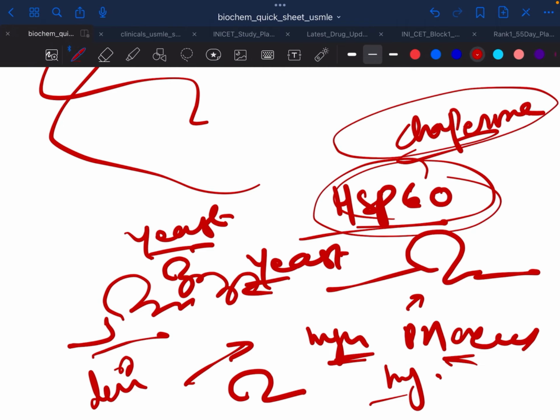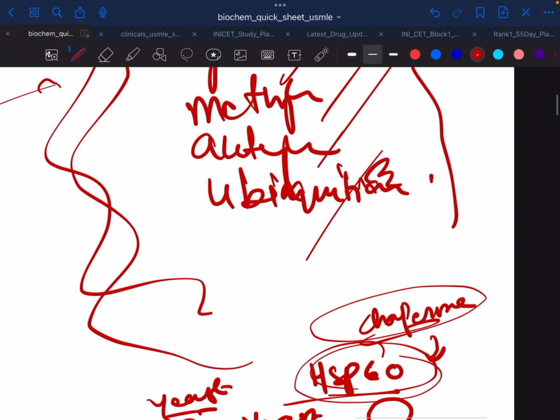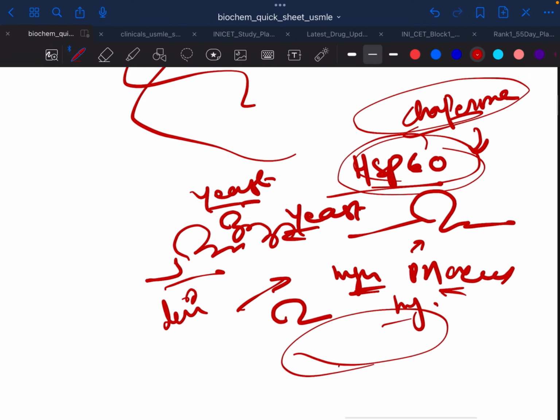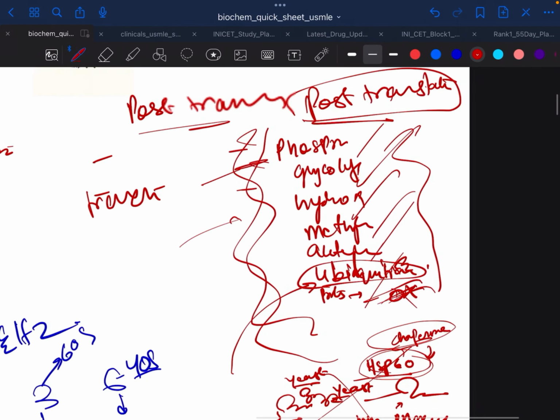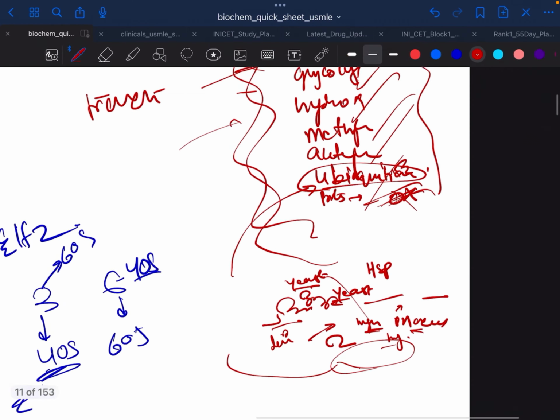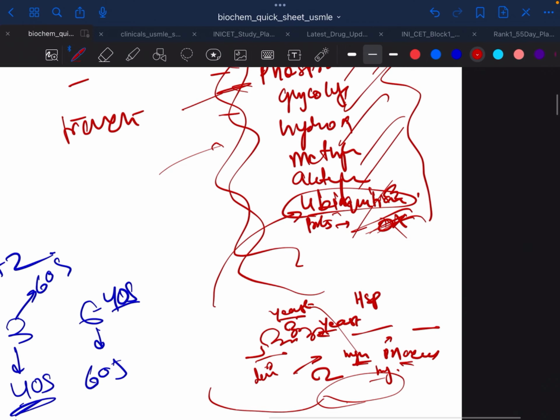Chaperone is also a favorite for AIIMS. The chaperone proteins facilitate the protein shape. And ubiquitination, the proteasome pathway, is like tagging the proteins for degradation. Misfolded proteins are formed anyhow if the process is not going on smoothly, and these misfolded proteins are later tagged by ubiquitination, which comes under post translational modification. This is a very important thing. Don't confuse chaperone protein and ubiquitination, because both come in options every time. So just understand what that is.